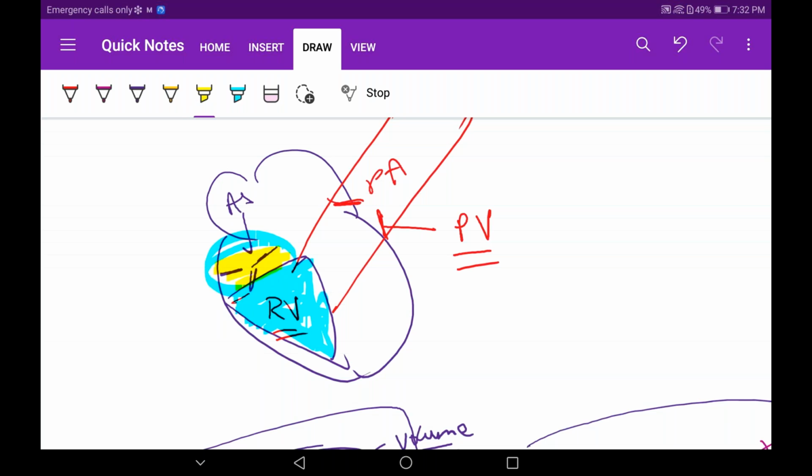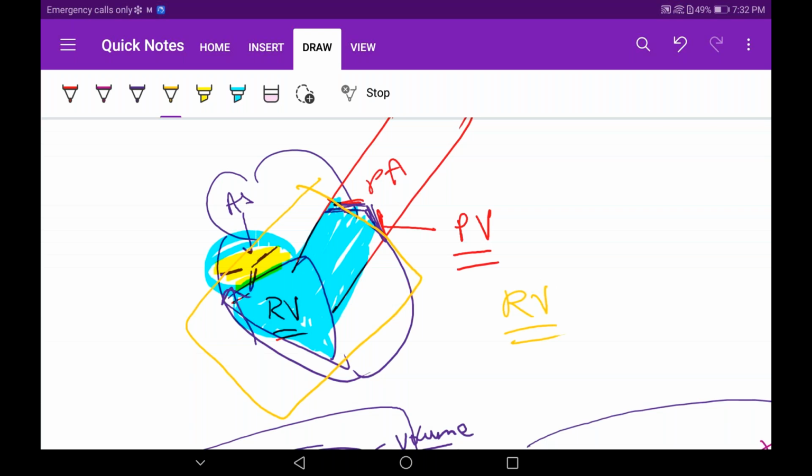Okay, you understood this? How the pressure causes the closure of the tricuspid valve? Understood. Okay. Now this pulmonary valve is also closed. This whole blood is just accumulating here, no? What is happening here? It is acting as a closed chamber. The right ventricle is basically acting as a closed chamber.